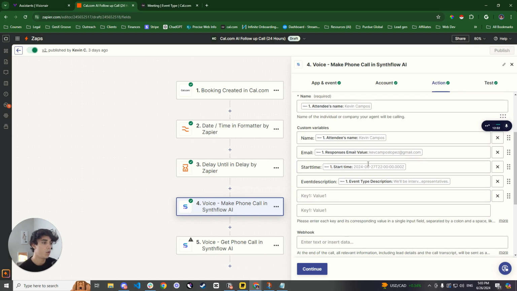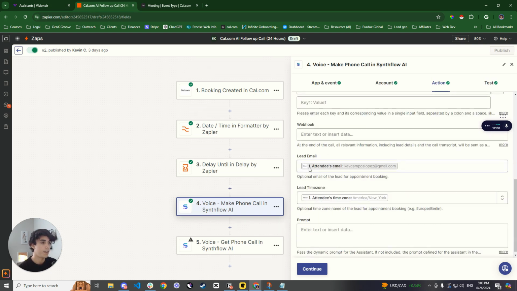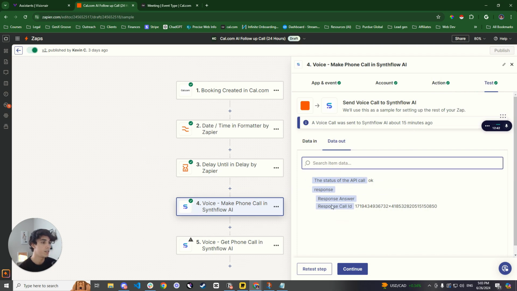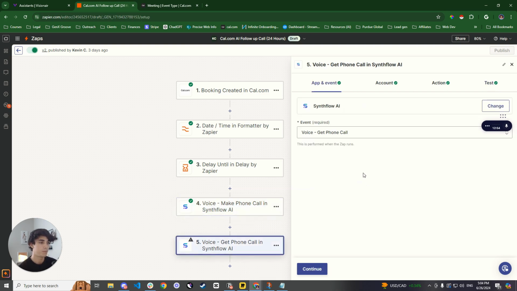Once you do all of that and all of that is connected with each other, you're going to want to add the lead email, and then you're going to add the lead time zone. Then you're good to select and continue. Now we can go ahead and retest this. I'm not going to test it right now. Obviously, you guys saw it in the beginning of the call. So you guys have that good. Now you're going to want to continue. And this is the last one.